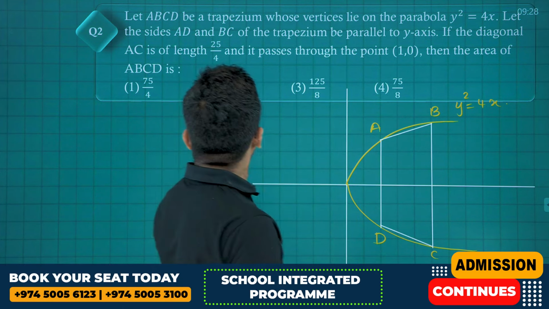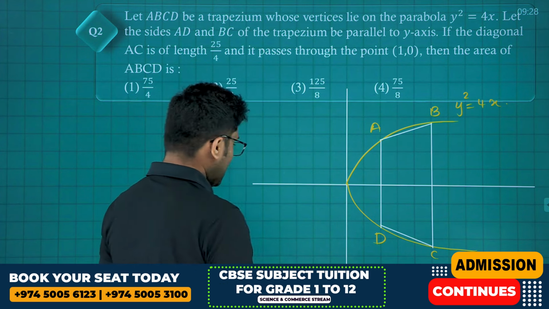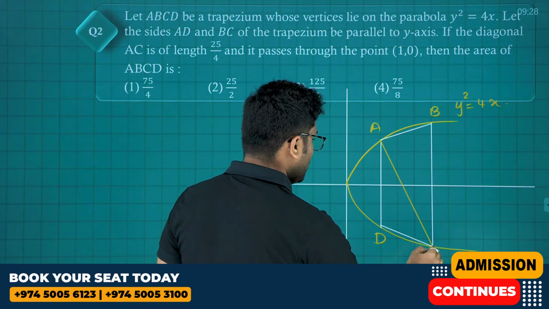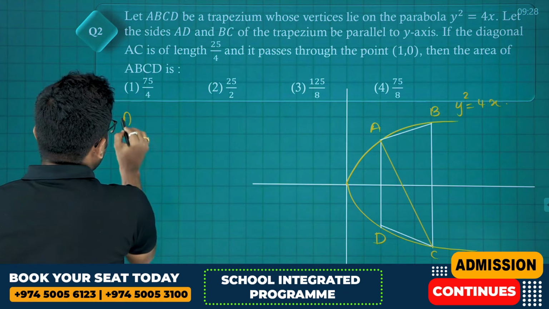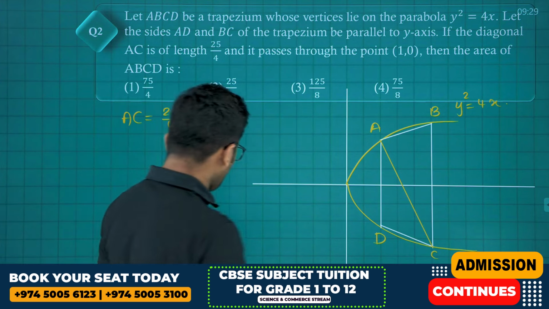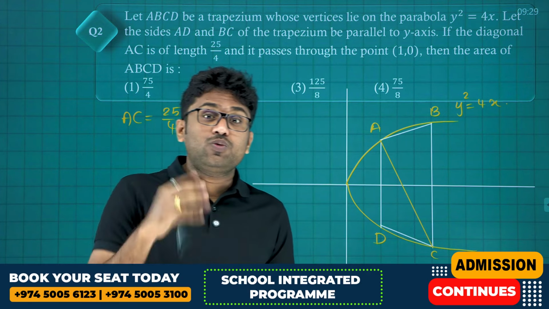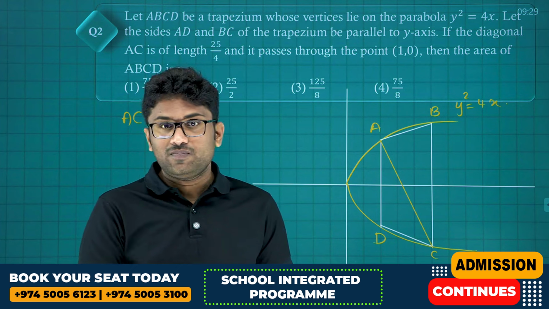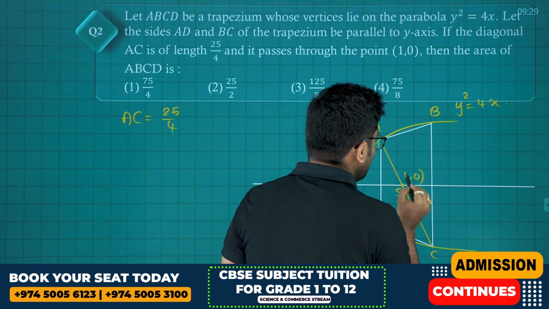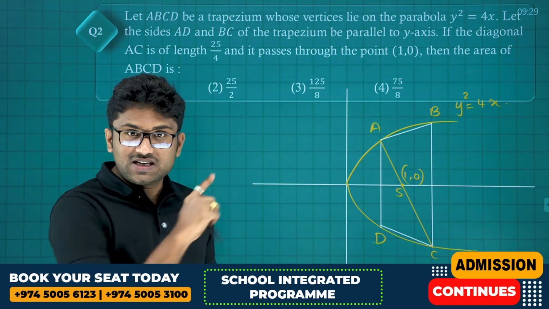Okay. If the diagonal AC is of length 25 by 4, they have given length of the diagonal AC also. That means AC is equals to 25 divided by 4. And it passes through the point 1, 0. But see this, friends. For y square is equals to 4x, what is focus? Focus is a, 0. So a equals to 1, which is nothing but we have focus as 1, 0. So this is a focal chord now.